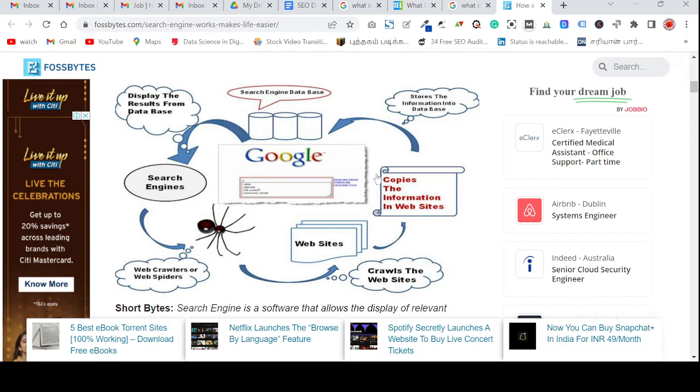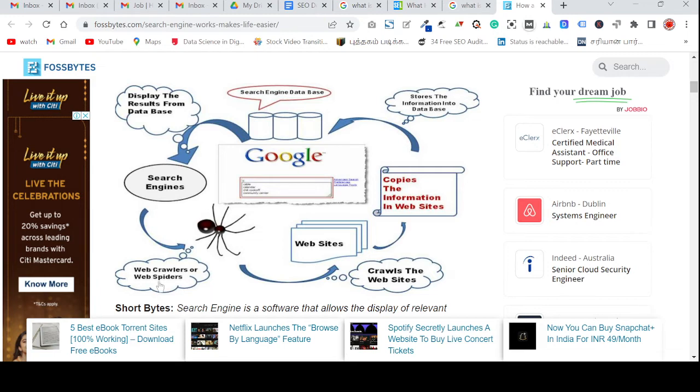How does it work? When we are entering some information in Google, Google has some algorithm, or a robot crawling our website. That's why the figure shows the Google search engine.